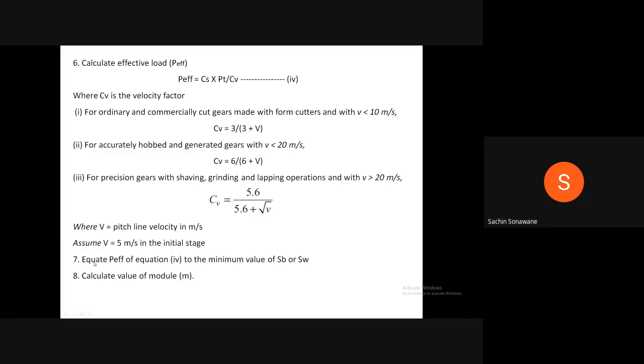Therefore, we have to equate effective load, that is P effective of equation 4, to the minimum value of SB or SW. When you equate equation 4 to the minimum value of SB or SW, you will get an equation in terms of M cube, or M raised to 3, and at last you can calculate the value of module M. Therefore, these are the different steps to calculate the value of module M. Write down these steps.